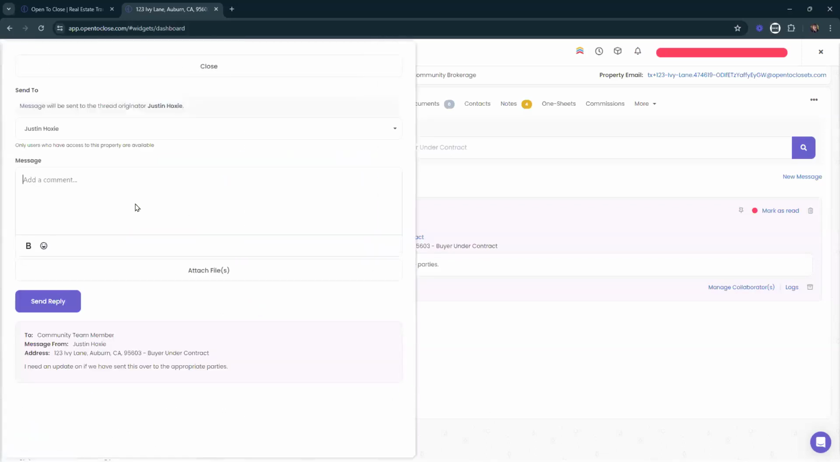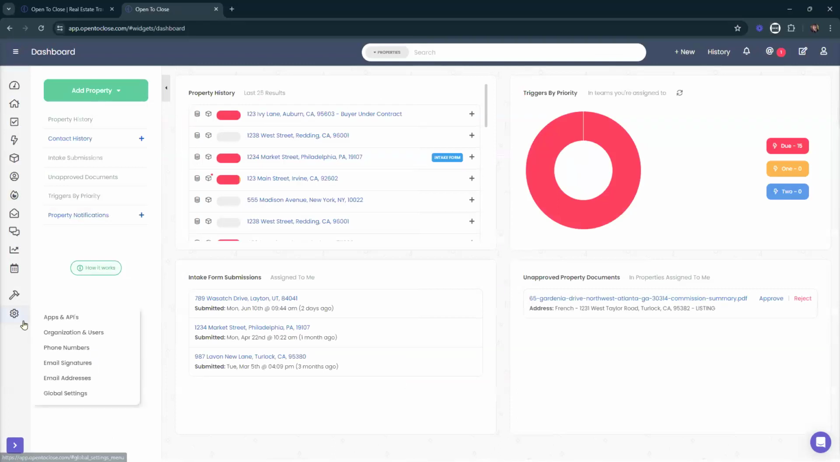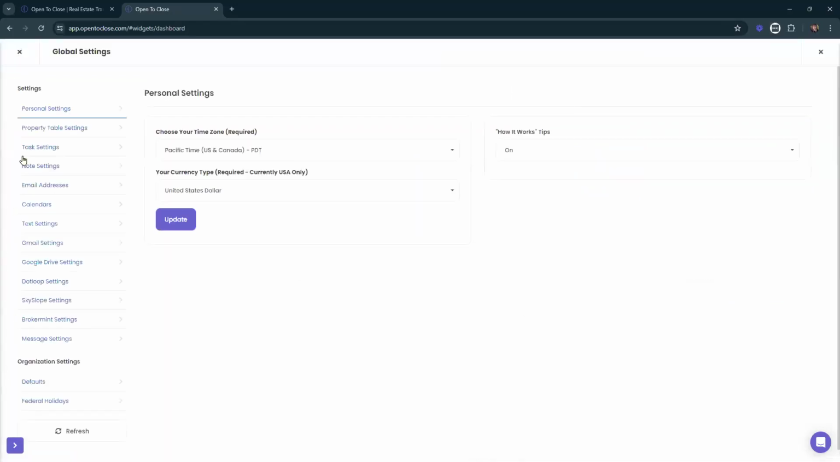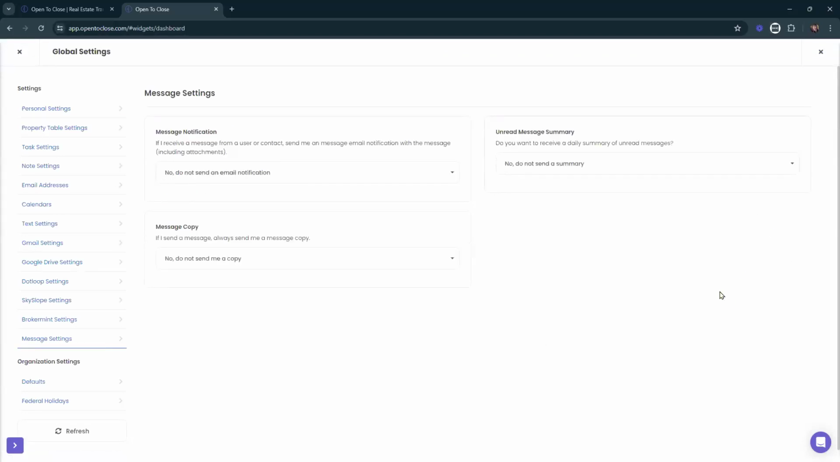So I can reply and say, which document? And send the reply. Now I'm just having a private conversation with myself, obviously, but you can set it up where you have different notifications. I'm trying to figure out where they're. Here we go. For our messages, we do have the ability to send out a different kind of notification, so it doesn't just have to be internal within open to close. You can also set up that message so that, again, do we want it with an email? Do we want a copy of it? And then do we want a daily summary of unread messages? So this is just some of the settings in regards to messages.